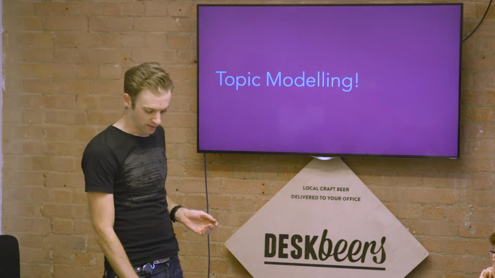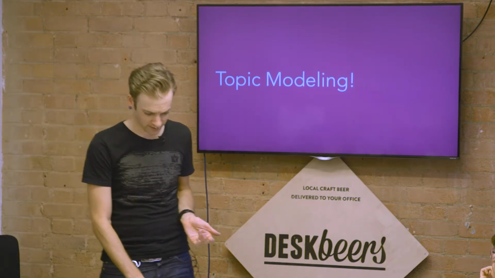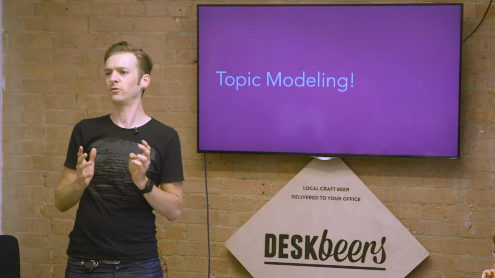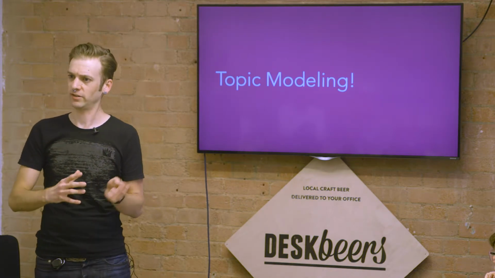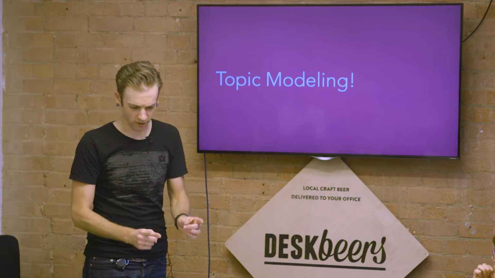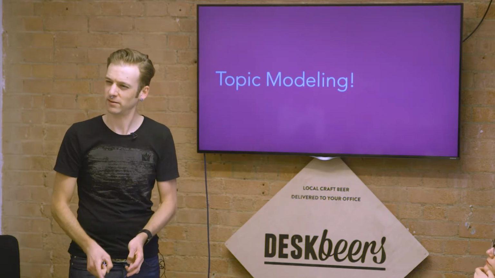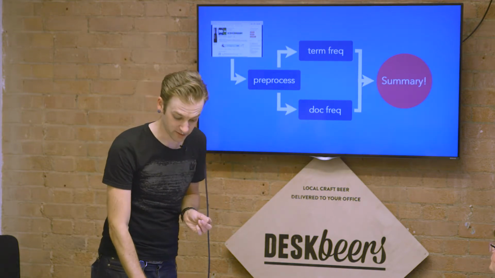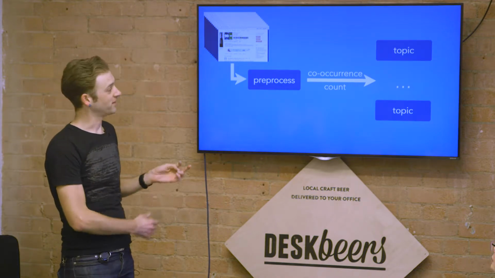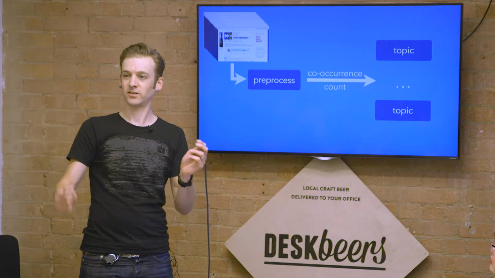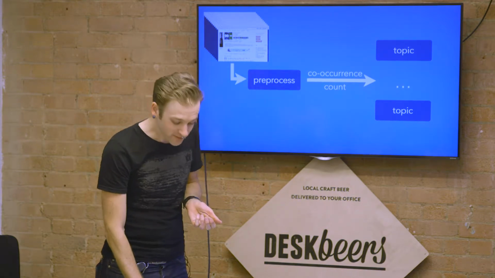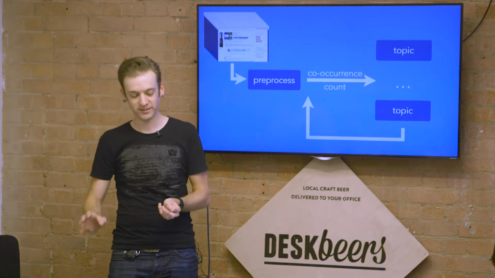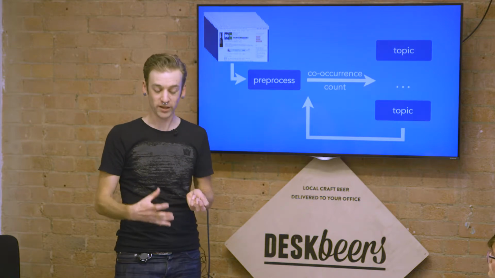Topic modeling is the idea of understanding how co-occurrence can tell you about what words are similar to other words given a corpus. So if cocoa and chocolate always appear in the same document, they probably mean the same thing. Instead of this simple process, we have to do a couple of things differently. First, we take the pre-processing and we count all the times the words occur together. And then after we've done that, we can take all of these co-occurrences, which we call topics, and process each of the documents with all of those topics.